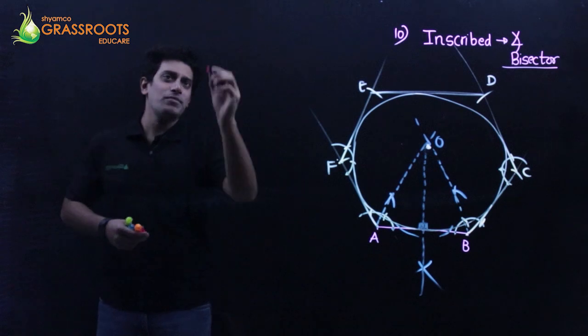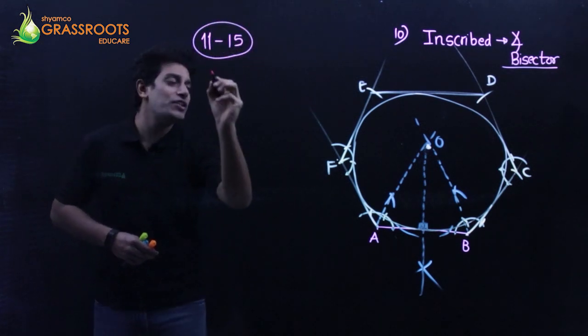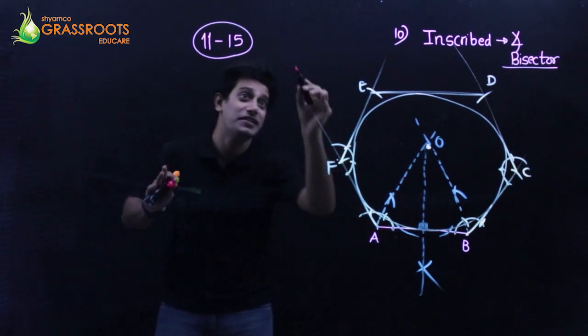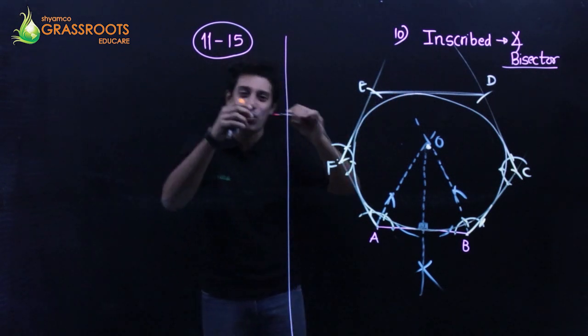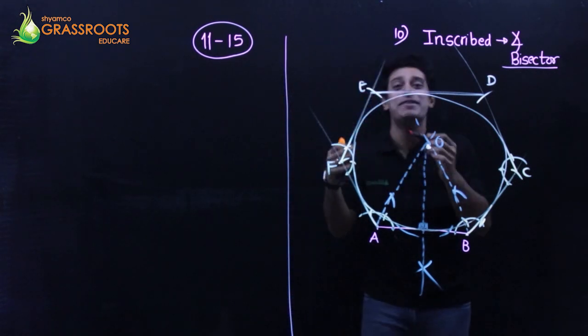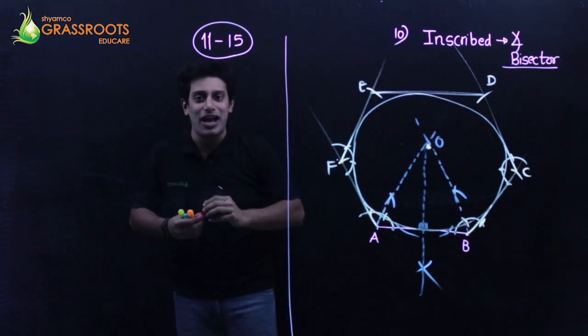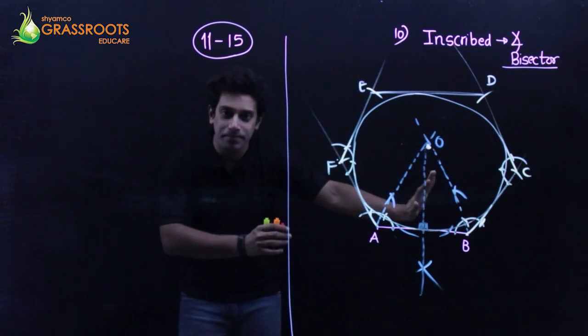Now, from question numbers 11 to 15, actually the construction chapter is over, completed. Listen, we just have these variations. You do not have any more varieties. It's over. The construction chapter on its own accord is completed.